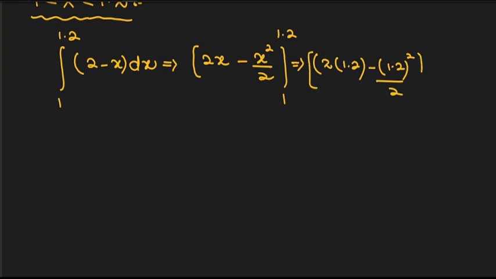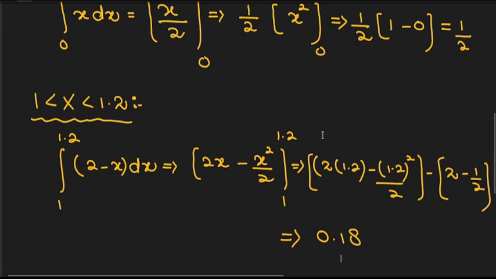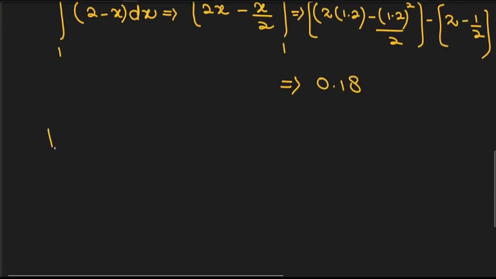And now I will apply the lower limit, which is 1. When you put 1 here, this is only 2 minus 1 over 2, right? We can calculate this easily. When you simplify this expression, you get this value, which is 0.18, right? You can check in your calculator also. So 0.18 right now.